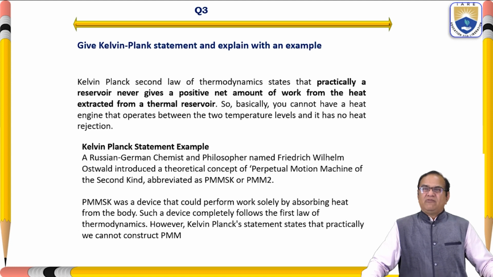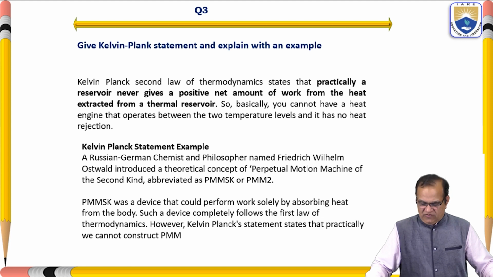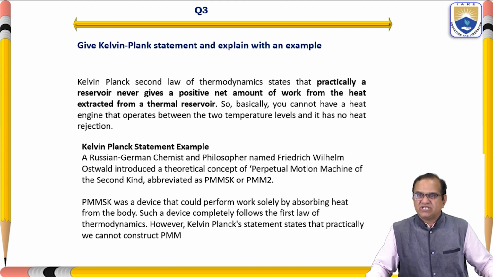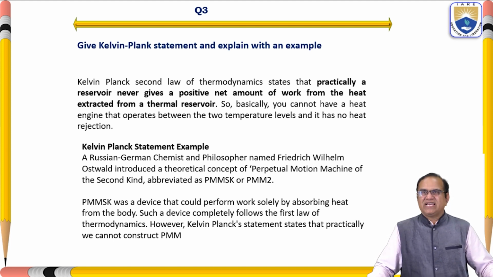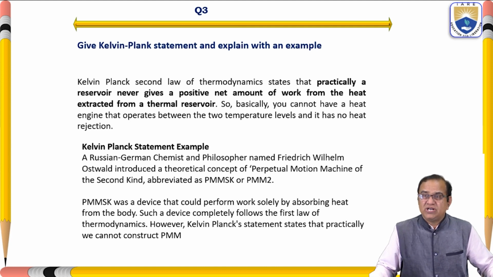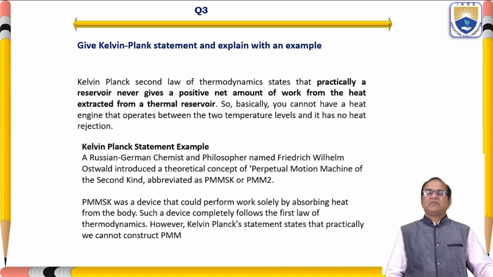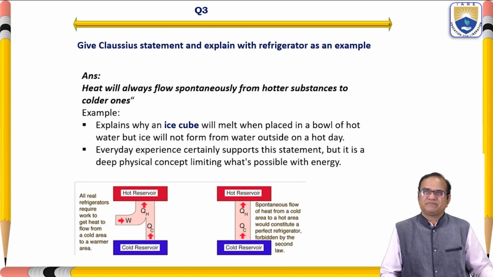So, Kelvin-Planck statement example: a Russian chemist and philosopher named Friedrich Wilhelm Ostwald introduced a theoretical concept of the perpetual motion machine of the second kind, abbreviated as PMM2. This device could perform work solely by absorbing heat from a body. Such a device completely follows the first law of thermodynamics. However, the Kelvin-Planck statement states that practically we cannot construct a perpetual motion machine of this type.